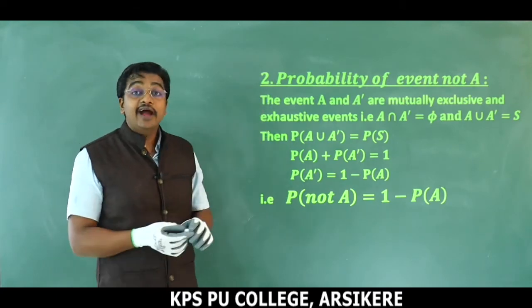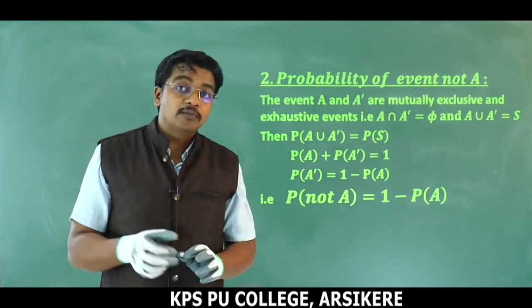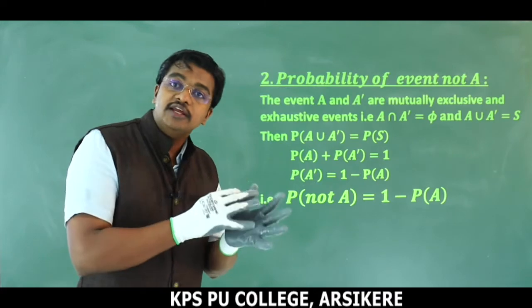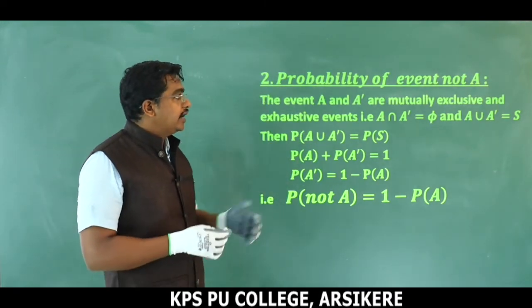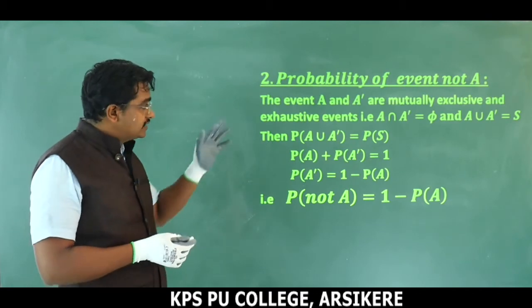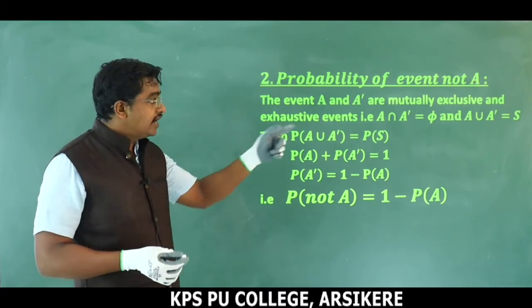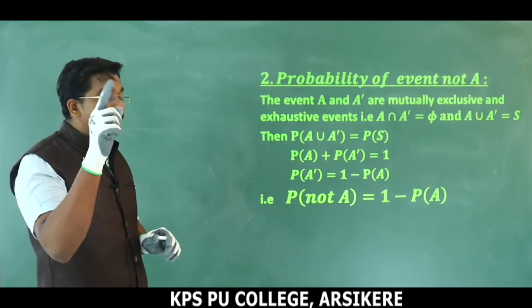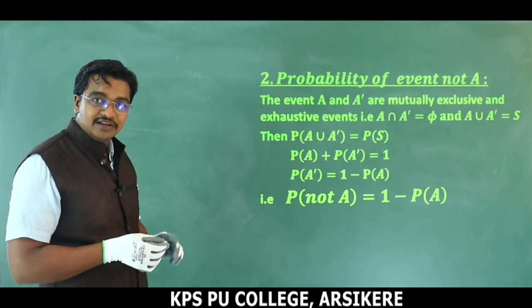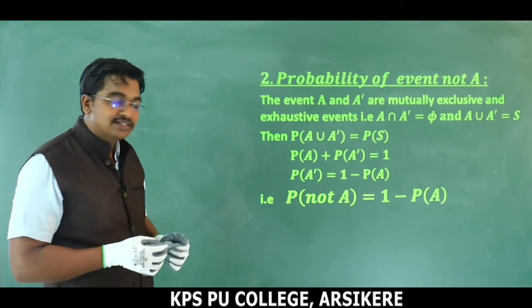The event A and A dash, remember A dash is the complement of A, right? So those which are not in A is also called not A. The events A and A dash are mutually exclusive and exhaustive events. That is, A intersection A dash is equal to null set. A union A dash is equal to what? Yes, that is sample space. They are mutually exclusive as well as exhaustive events.